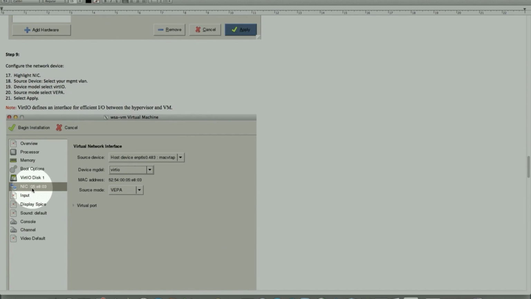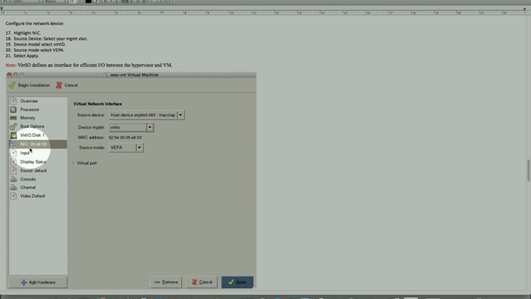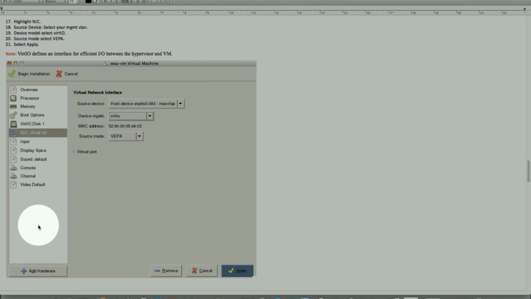So once we create a first NIC card, I can change it to multiple VLAN based. This is the first VLAN, or you can have all NIC cards in the same VLAN in the lab environment for testing. To add multiple NIC cards, you can just add hardware and it provides you the option to add a network card.